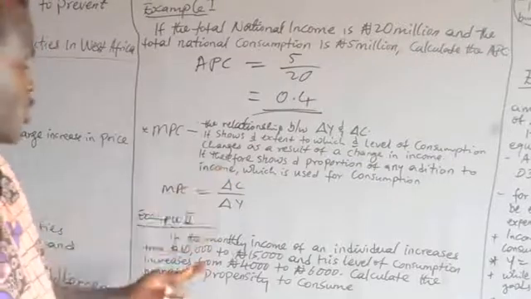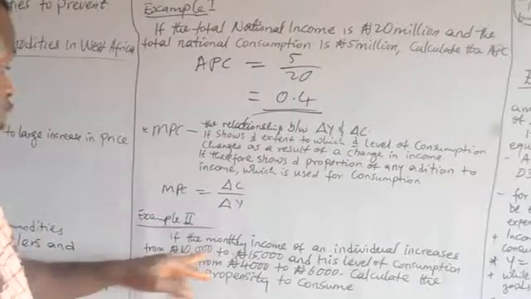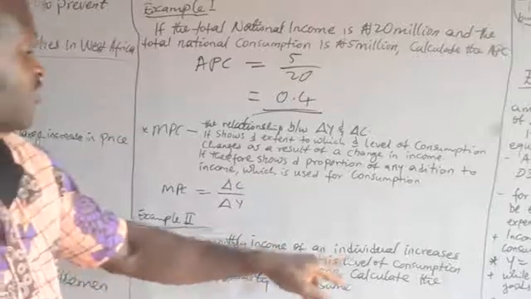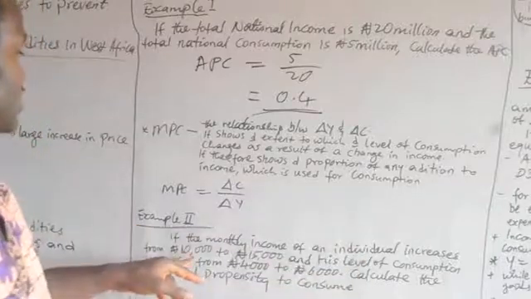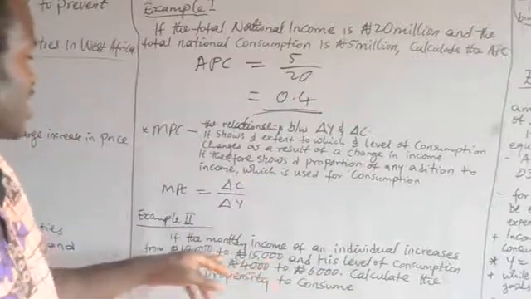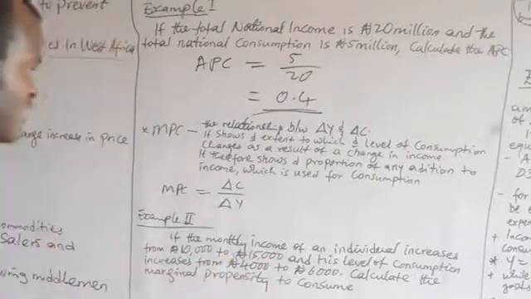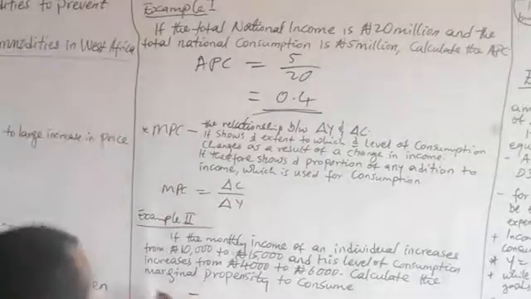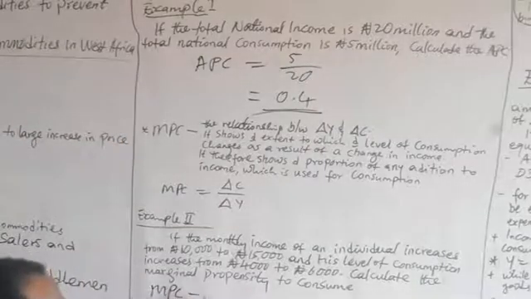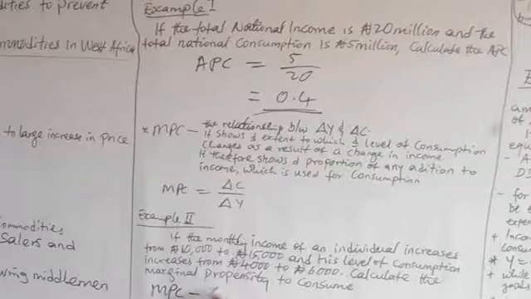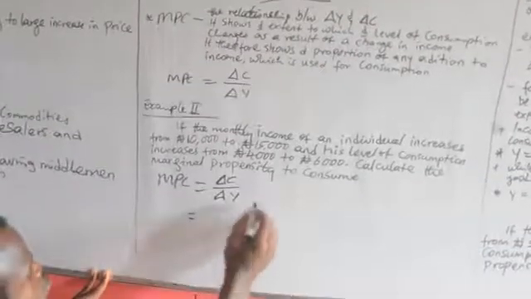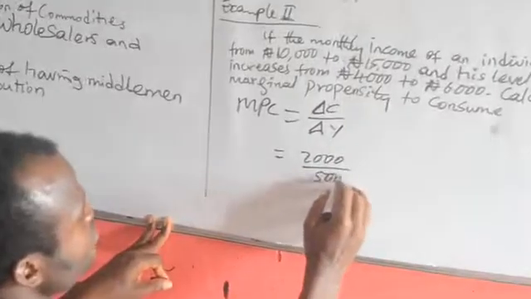Now, change in consumption over change in income. Look at the question. The monthly income of an individual increases from 10,000 to 15,000 naira. The change in income is 5,000 naira, while the change in consumption is 2,000 naira. Therefore, MPC, the marginal propensity to consume, is change in consumption over change in income, which is equal to 2,000 over 5,000.